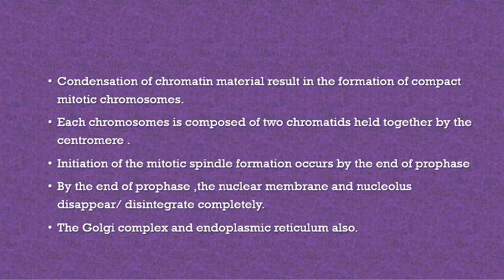So by the end of prophase, we just have spindles and asters in animal cells coming out from the centrioles, and the compact mitotic chromosomes instead of the chromatin material.